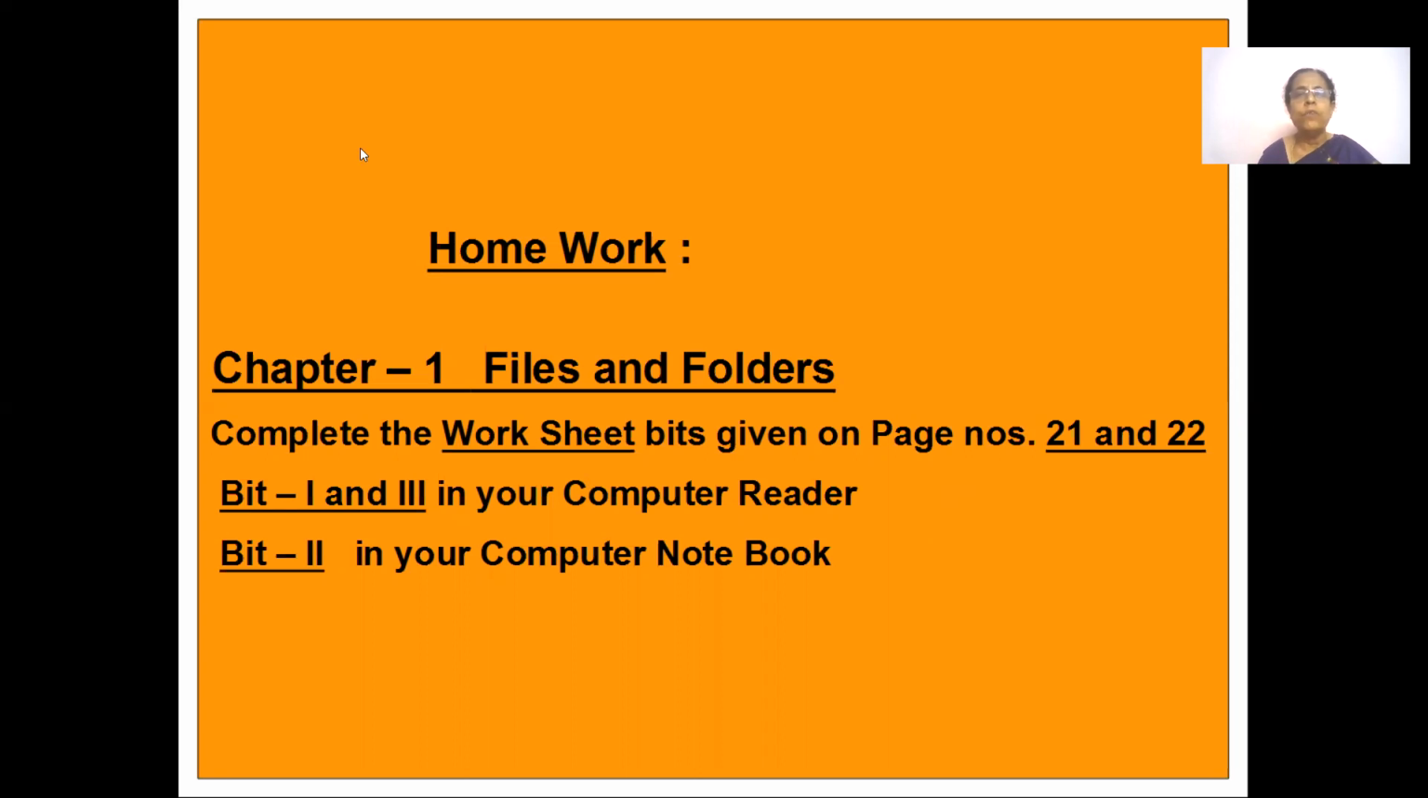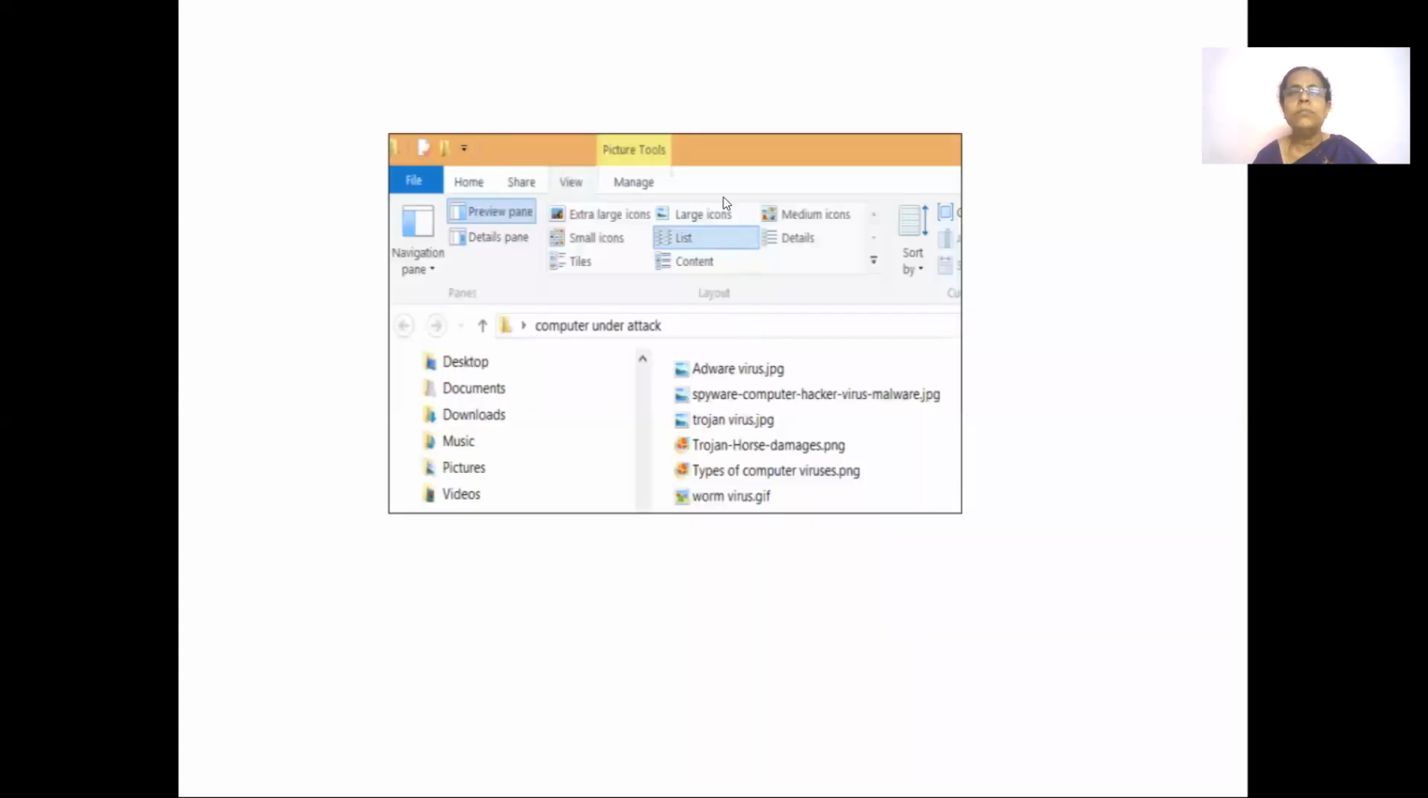Now this is your homework. From chapter 1, files and folders, please complete all the worksheet bits on page numbers 21 and 22. You have only 2 bits of worksheet to do. But bits 1 and 3, you have to do in your computer reader. Bit 2 does not have place for you to answer the questions, so you write it in your notebook. Okay, children, that's all for now.